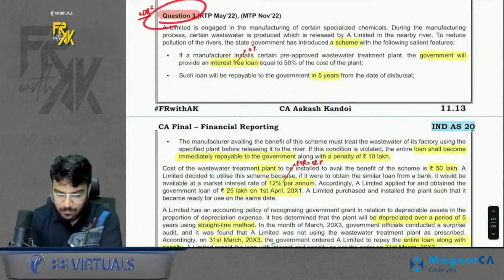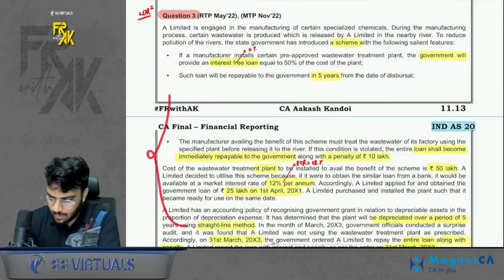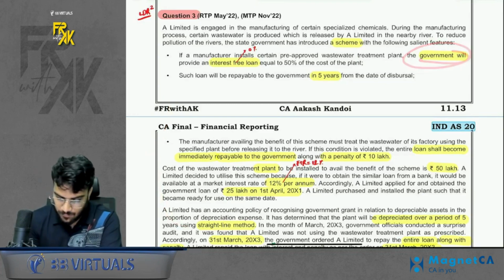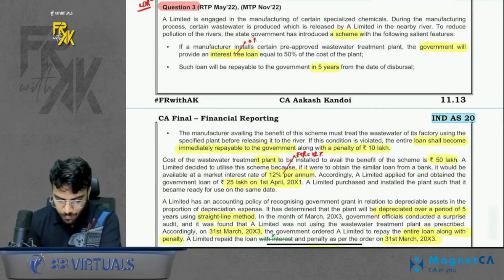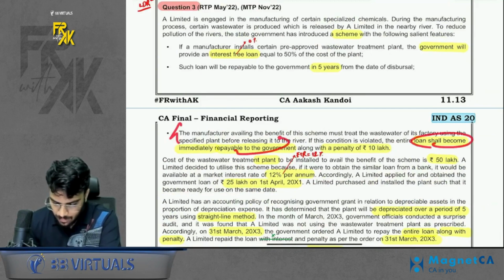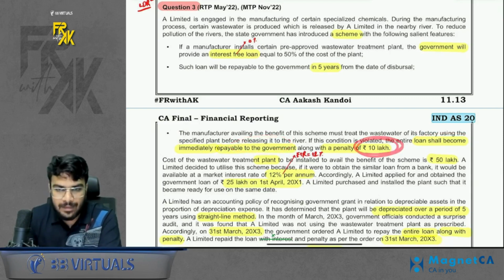Question number 3 is very important. It is a good question. Let me tell you what is happening. In short, government has announced a scheme where they will give an interest-free loan for 50% of the cost of the plant. But there are some conditions. If you violate the conditions, it becomes repayable. So whatever loan you take, you will have to repay the loan immediately if you violate it, and along with the amount of loan, you will also have to repay a penalty of 10 lakhs.